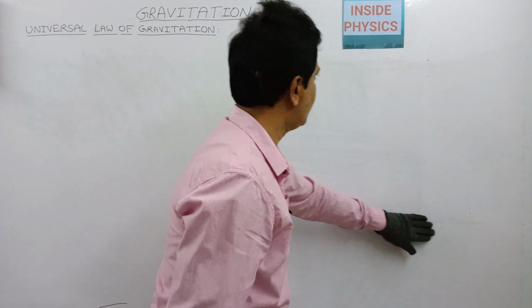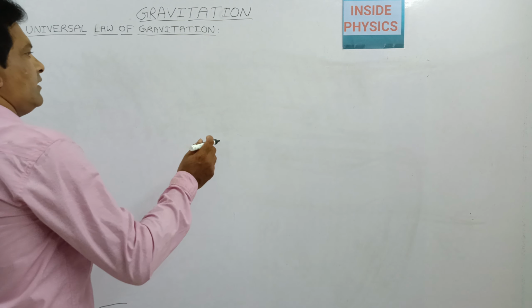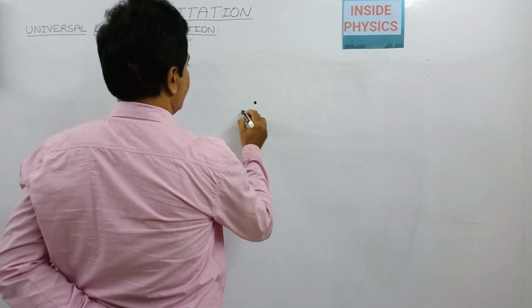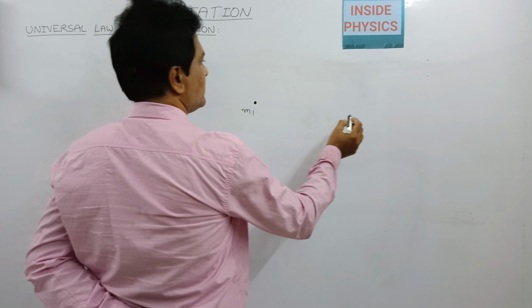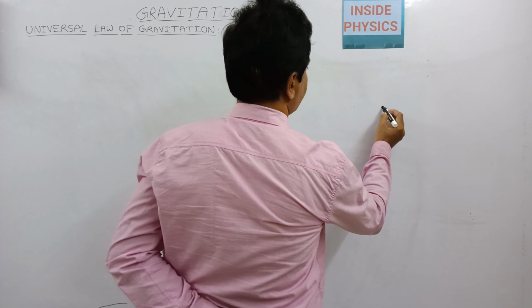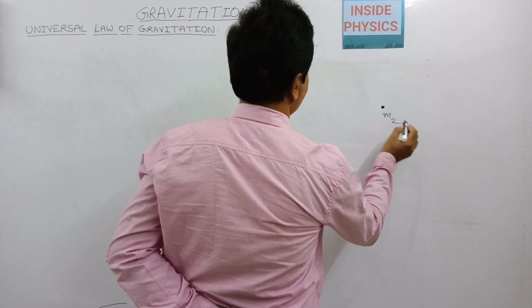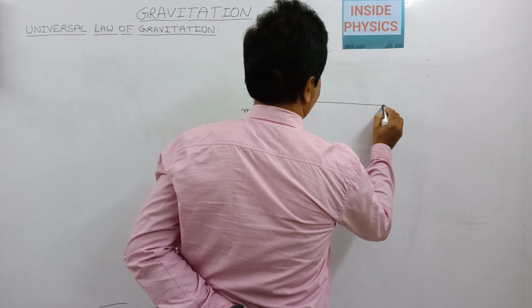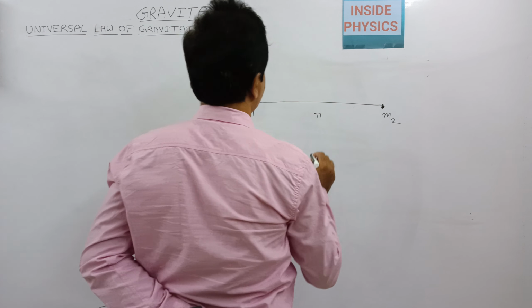First, for a vector representation of a force, again we will consider two masses m1 and m2 which are separated by a distance r.